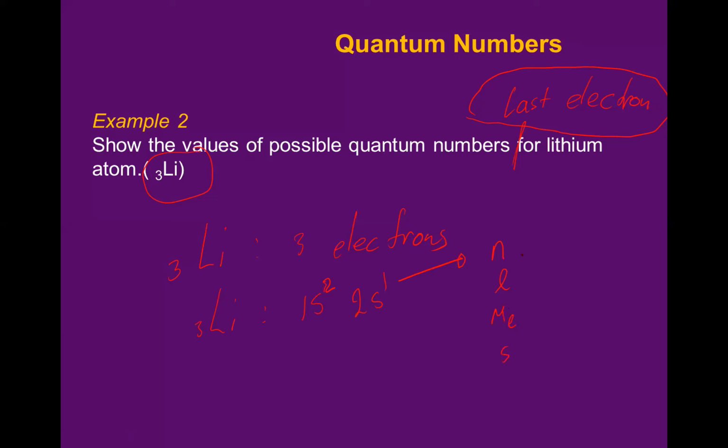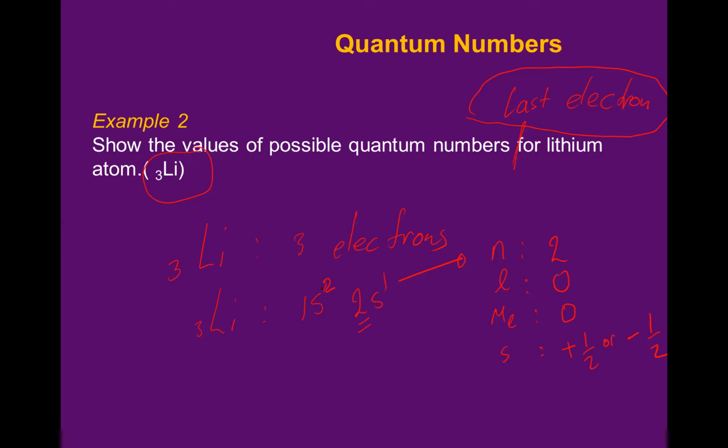n is 2, l is 0 because it is s, ml is also 0 because s only has one orbital, so the only possible ml value is 0. What is s? s equals plus half or minus half. So this is for the last electron.